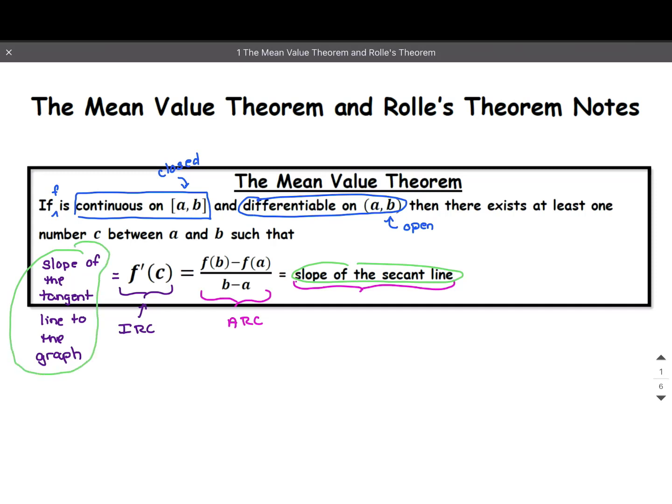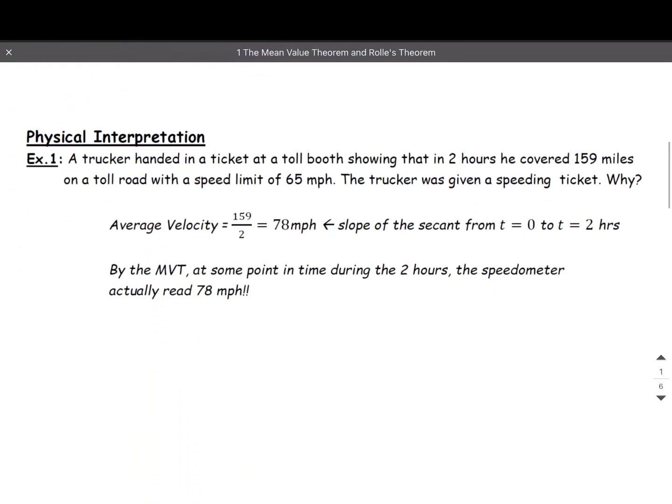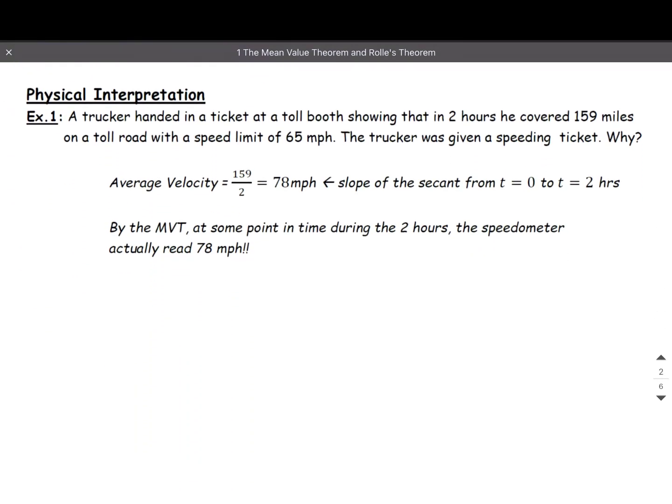So graphically, we looked at the mean value theorem. Now we're going to look analytically. That means the derivative of the function f at c is equal to the average rate of change of f over the interval from a to b. Okay, so that's the mean value theorem in a nutshell. Now there's a physical interpretation. So we've looked analytically, we started graphically. Let's look physically for a minute, like a real life application here.